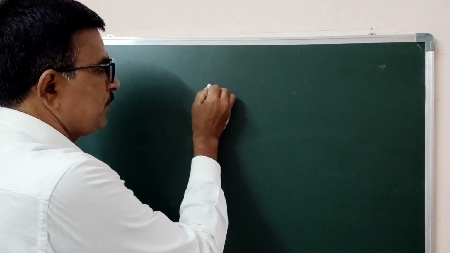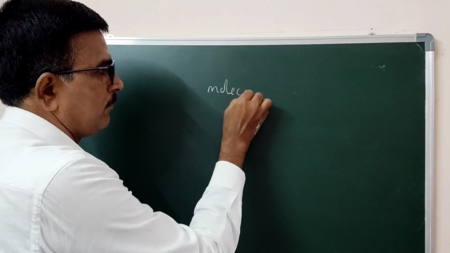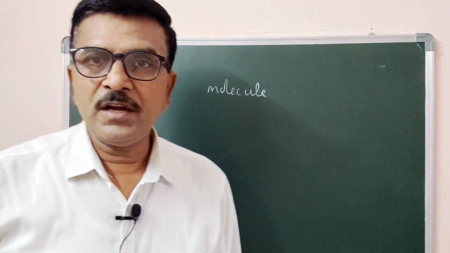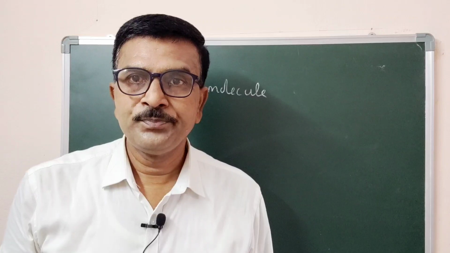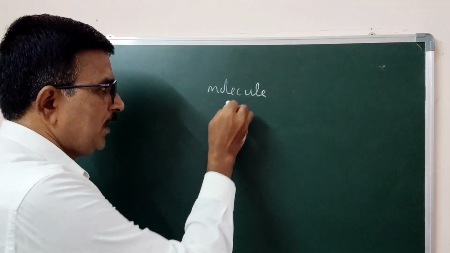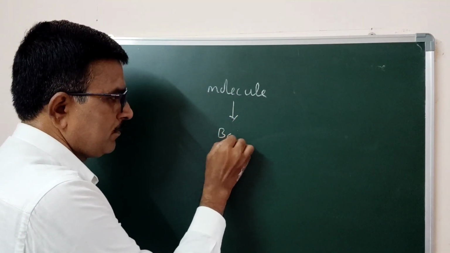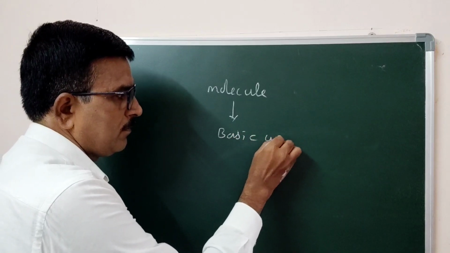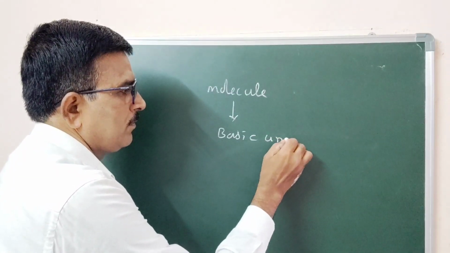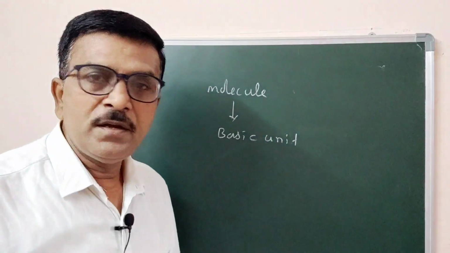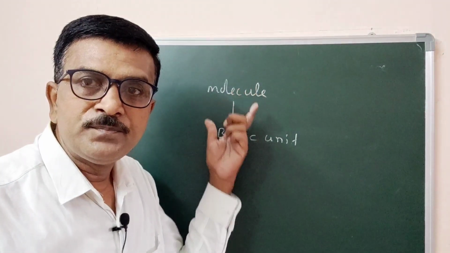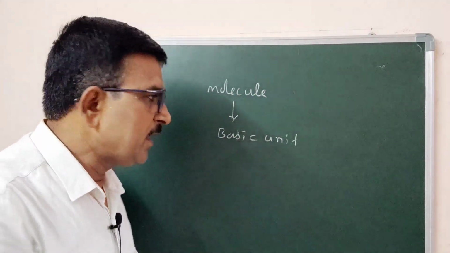you choose or you take the molecule. You fix a basic unit for the molecule. What is the basic unit? Butadiene.